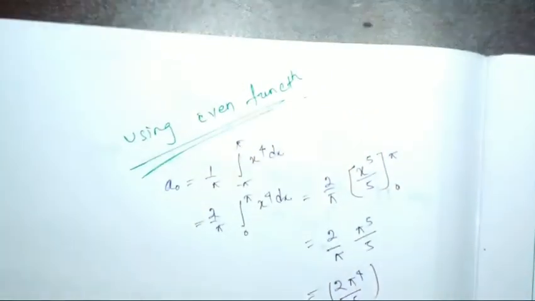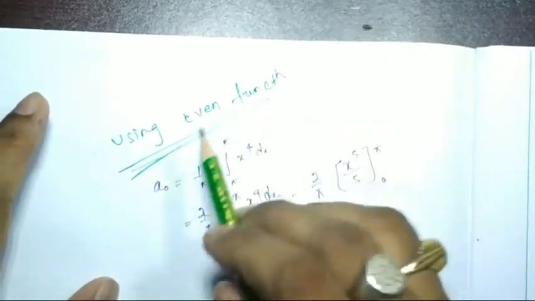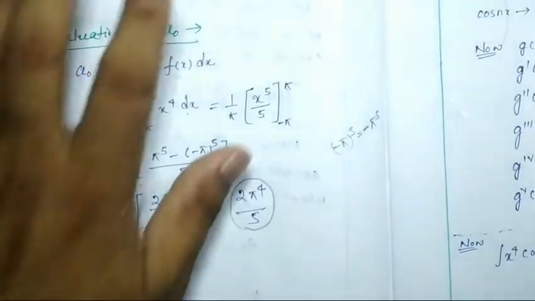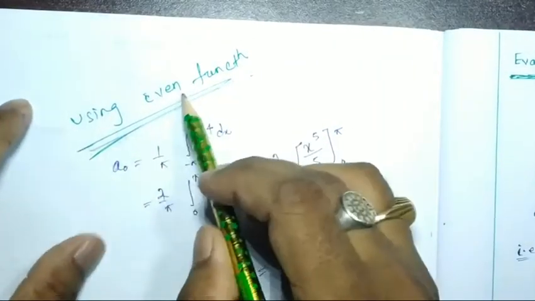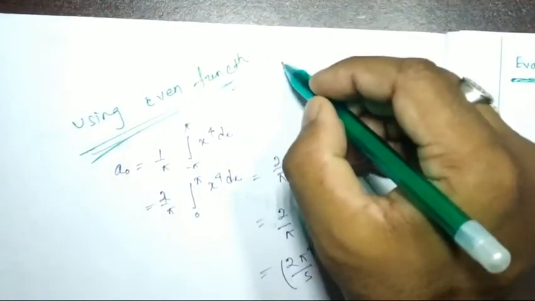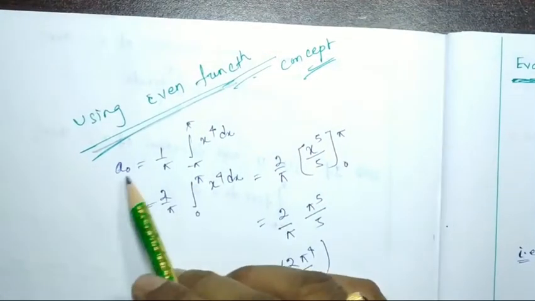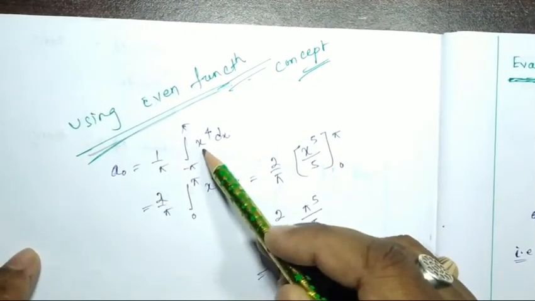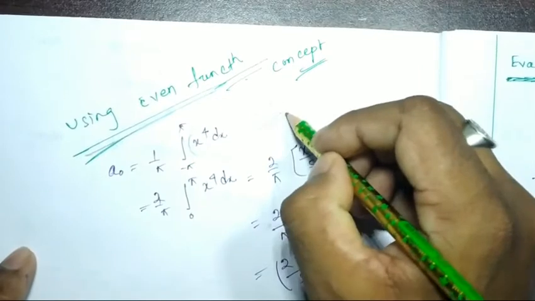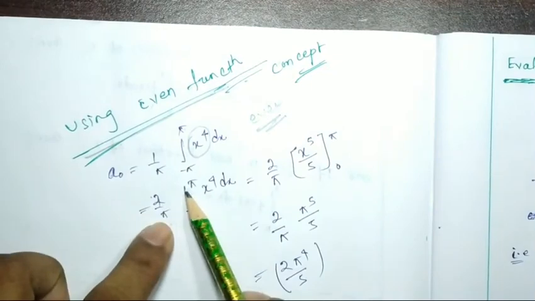Now we have to use the concept of even function. By using the even function concept, you have to write this one also, by putting the heading that using even function concept, a0 equal to 1 by pi times the integral from minus pi to pi of x to the power 4 dx. Here x to the power 4 is an even function. So we can write 2 by pi times the integral from 0 to pi.